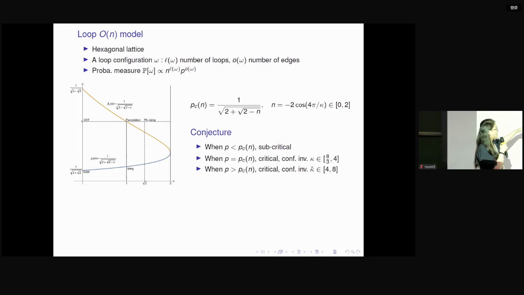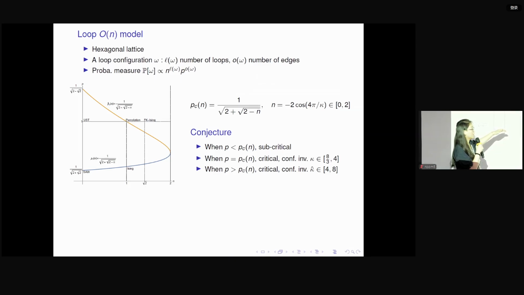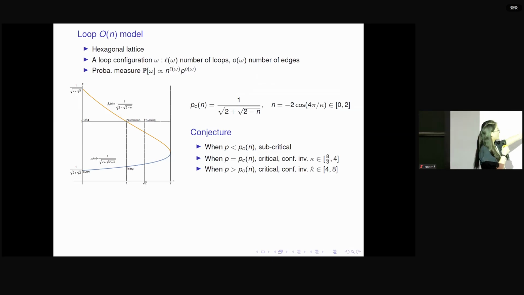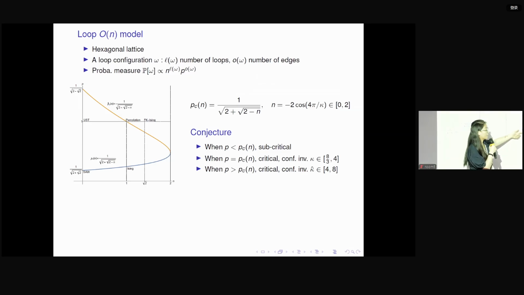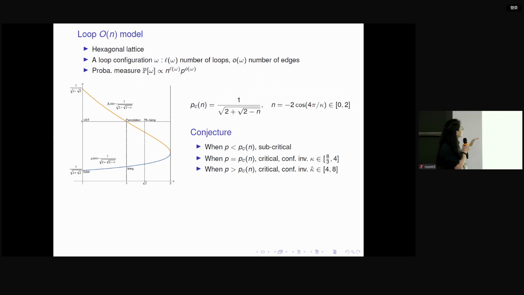One is the critical phase p equals p_c, which we call the dilute critical phase. Another critical phase is p bigger than p_c, and we call this the dense critical phase. Here is a diagram between n and p. The horizontal axis is n, the vertical axis is p, and this blue curve is the critical line. The conjecture says that on the critical line the model is critical, and above this green curve the model is still critical, but in a different critical phase.